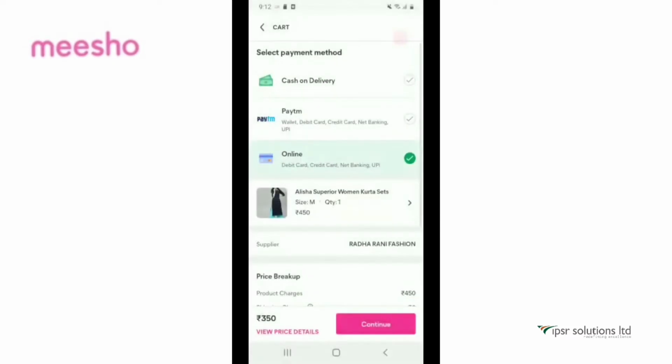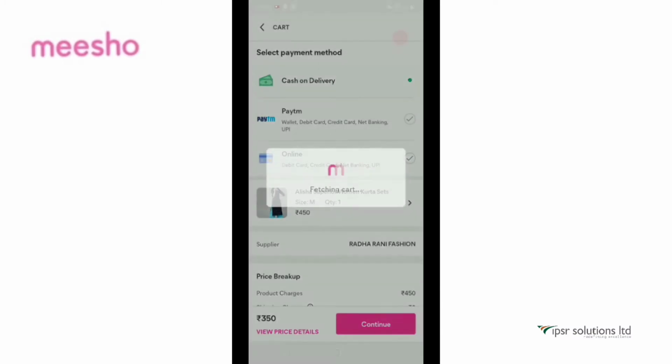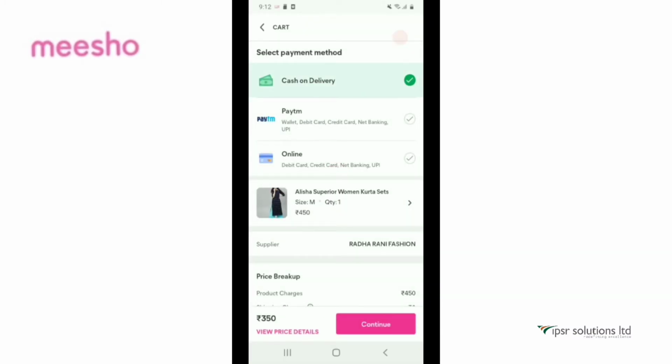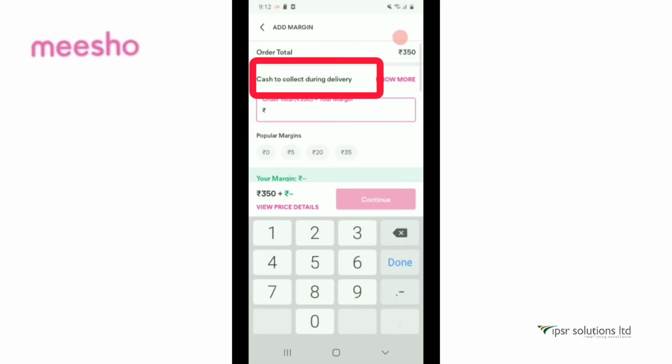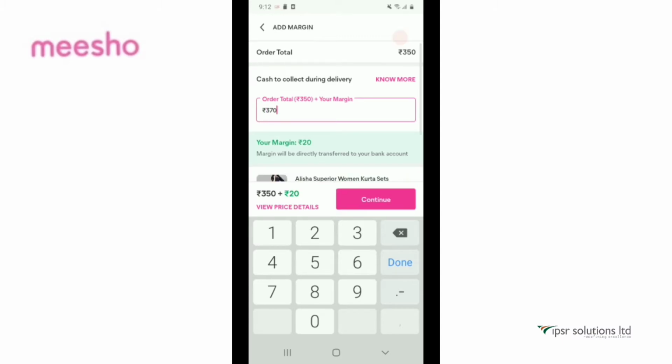I click on cash on delivery. If you choose online payment, then you pay only the product price to Meesho and you can collect the profit margin from your customers directly via any other payment mode. Because most of our resellers select cash on delivery as the payment method, I select cash on delivery and here I add my own profit margin. The order total is 350 and I add my profit margin plus 20, so that is 370.